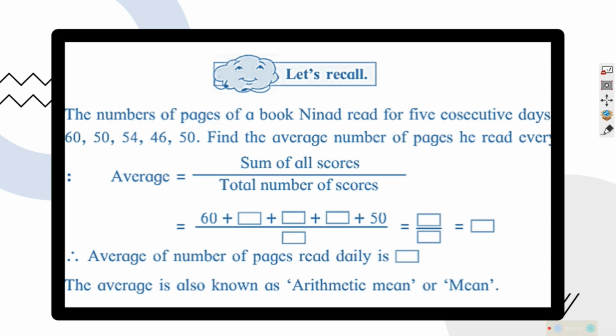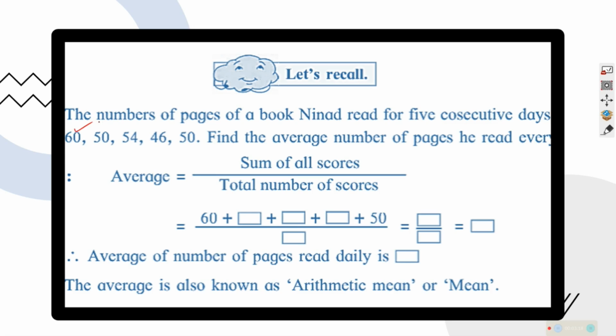Suppose that you got different marks in mathematics in 5 different exams. Suppose that these are marks, 60 marks out of 100, 50 marks out of 100. I know that you are not that bad. But for example, 54 out of 100, 46 out of 100, 50 out of 100.